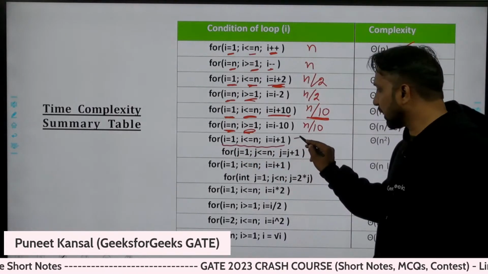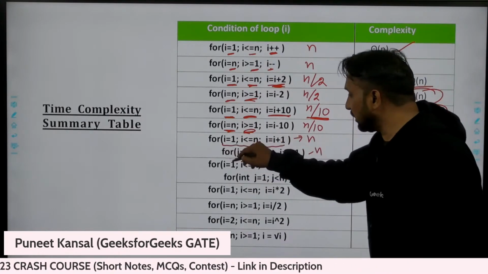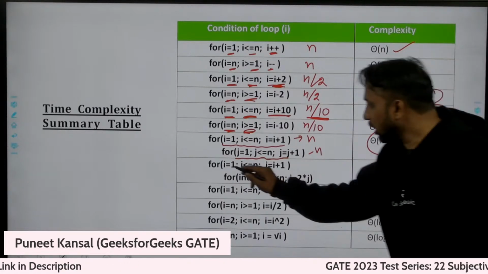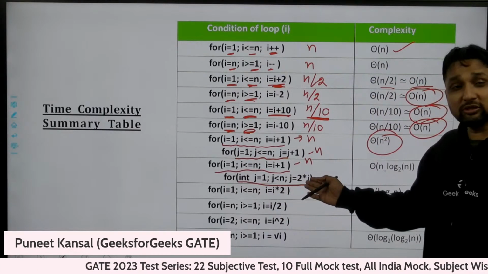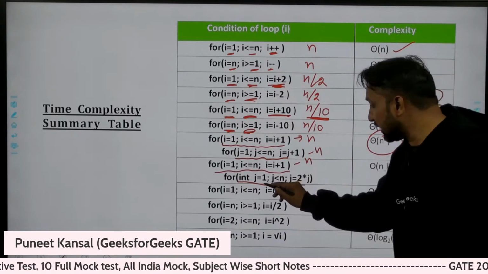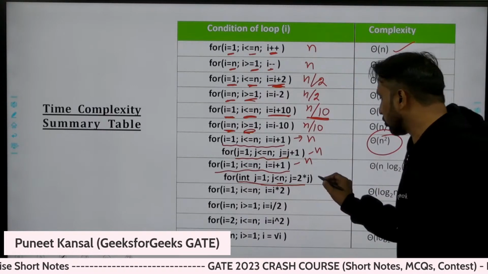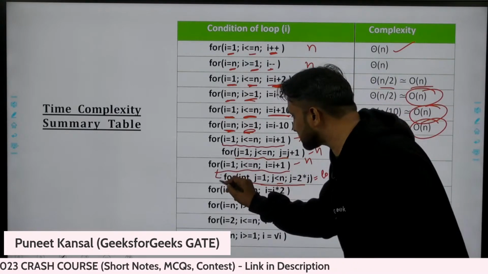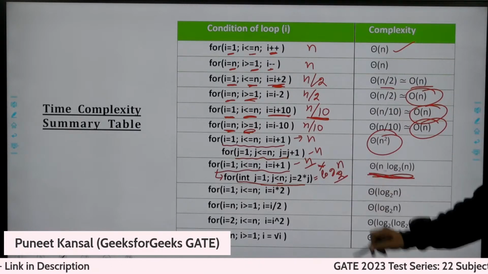Here there is a loop inside a loop. We know how much time the outer loop takes, it takes n time. The inner loop also takes n time, so how much time in total will both loops take together? n into n, that is n square. Okay, how much time is the outer loop taking? n time. The inner loop, you people know, every time you are multiplying j with 2. You are standing at 1, you want to go to n, every time doubling. If you are doubling every time, the complexity is log n base 2, and because this loop is inside the outer loop, you will multiply both of them, so n into log n is the time complexity.